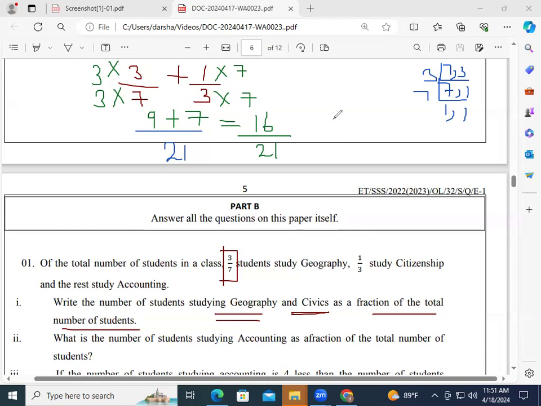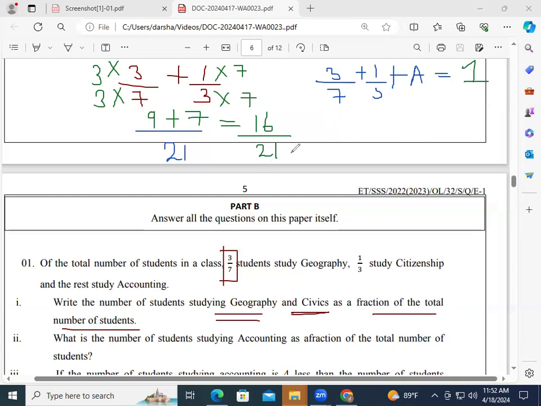So we know 3 by 7 is the number of students who study geography. 1/3 study accounting. So I can write like this. 3 by 7 of the students study geography. 1/3 study accounting. I have to calculate the number of students. Okay, sorry, 1/3 study civics. I have to calculate the number of students who study account. As a fraction, I have to find. When I add all these 3, I will be getting 1. Okay. Total is 1.